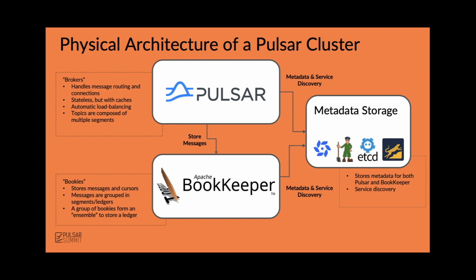As a point of review, again, the physical architecture of a Pulsar cluster is separated into three individual components. There's a stateless serving layer called Pulsar brokers that handle, again, the interaction between the clients. They're stateless, so no data is stored with them, and that allows you to assign different topics to different brokers dynamically.